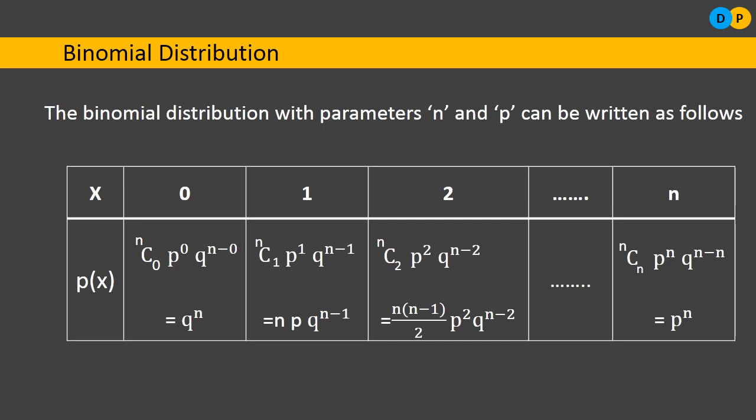Now let us consider a few examples. The first example: we consider a binomial distribution with the parameter n equal to 4 and the probability of success equal to 1 by 4. Then what will the binomial distribution look like?